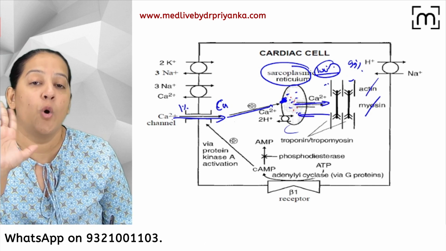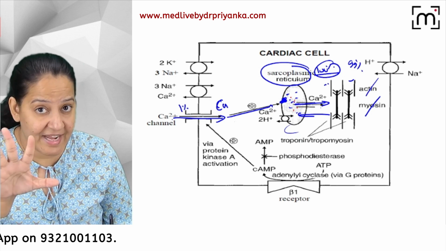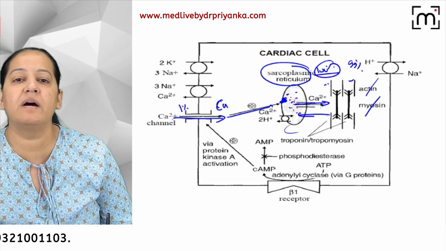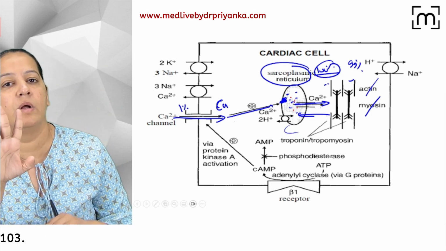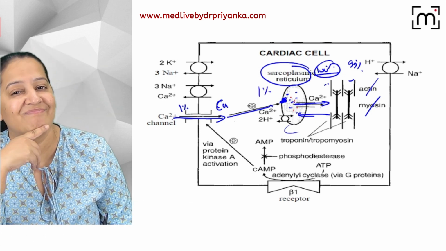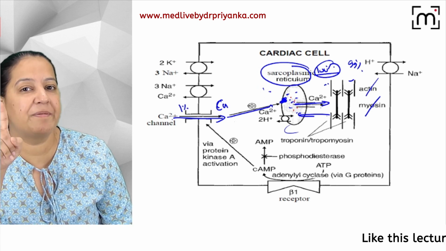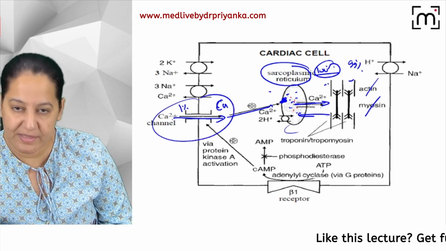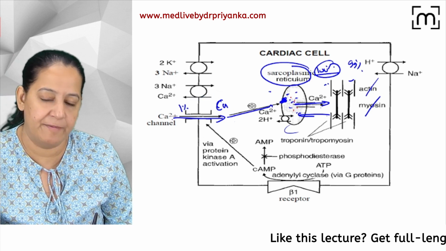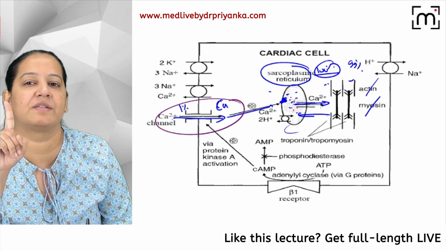I mean to say that whatever 99% was given by the RYR, the same 99% will be given back by the SERCA. But what about the 1%? That will create a mess over here. What about the 1% which was coming inside from the calcium channel? From this calcium channel, this 1% was coming.